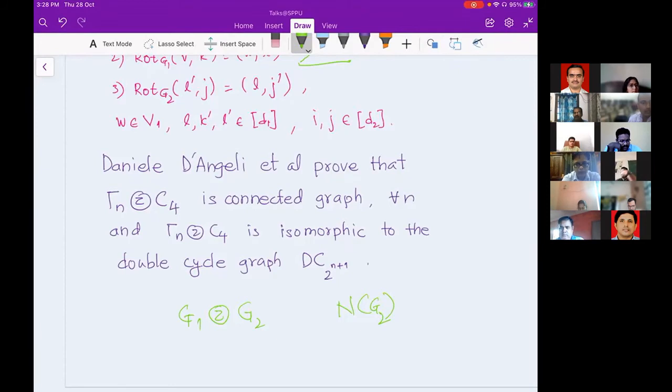And still the zigzag product with gamma n is connected. So something special is happening with the Basilica group, the Schreier-Rupfer Basilica group. If you do the zigzag with the Basilica group, the result is still connected. That's why Daniel's result is an important result in this direction.